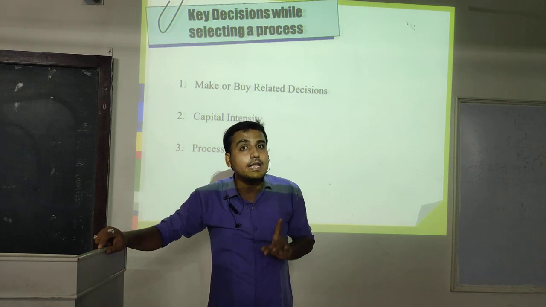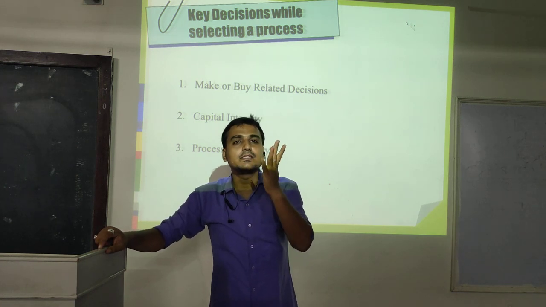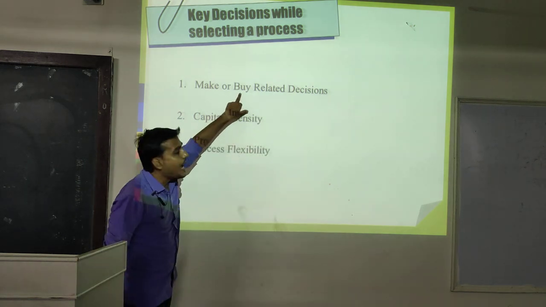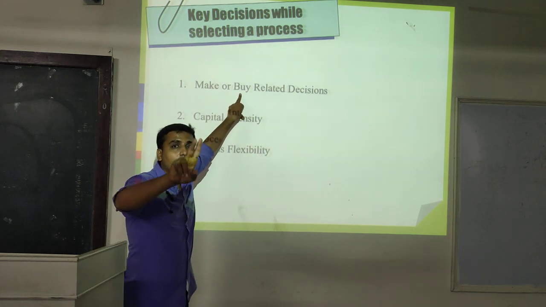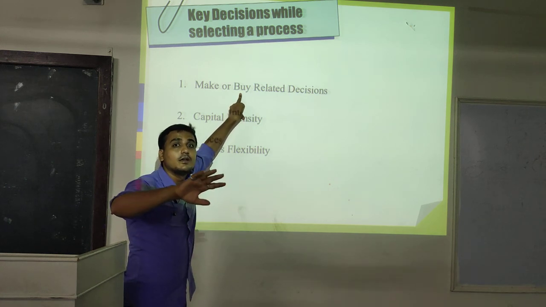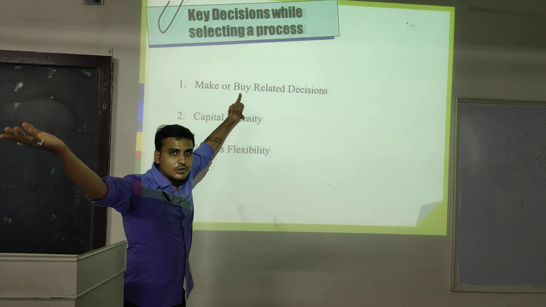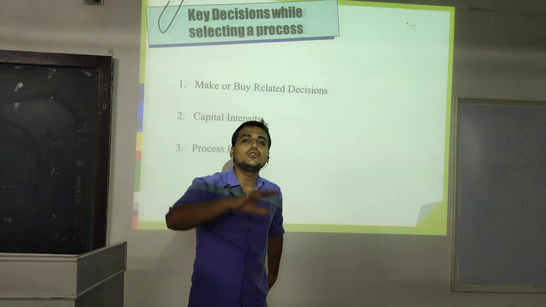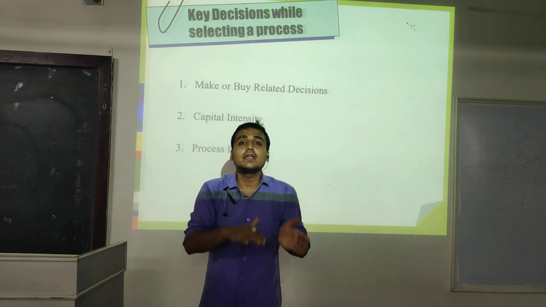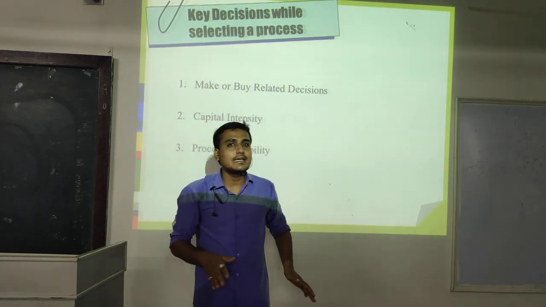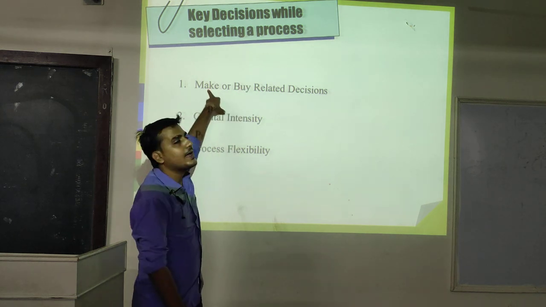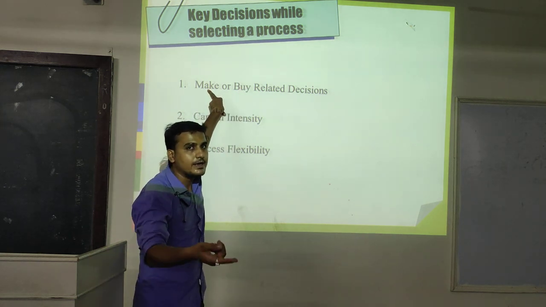We require only machinery 3 and machinery 4, because we buy the finished goods of machinery 1 and 2 from outside, and use them directly in machinery 3 and machinery 4. So here we are going to buy.